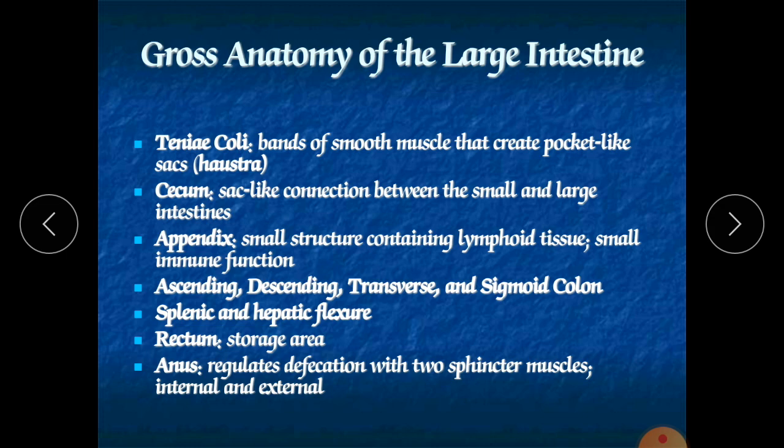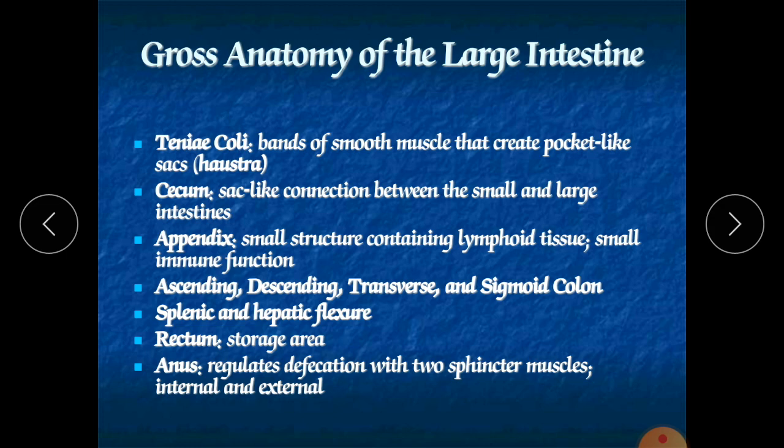Ascending, descending, transverse and sigmoid colon are there. They are part of the splenic and hepatic flexures. The splenic flexure is the part of the colon at the left side, and the hepatic flexure is the part of the colon at the right side, below the liver. That's why it is called the hepatic flexure.